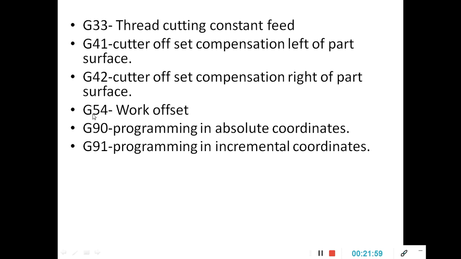So it is very important. At the beginning of the program you have to mention this work offset. Work offset is nothing but, whenever you are starting turning or milling on a CNC, you have to give the work offset, so that the tool, wherever it is, may it be in the tool changer or in some other position, it should take the position near to the workpiece. So that is nothing but the work offset. G90, G91, these are the two important G codes, whatever we discussed in the last: absolute coordinate system, incremental coordinate system. G90 stands for absolute coordinate system, G91 stands for incremental coordinate system.